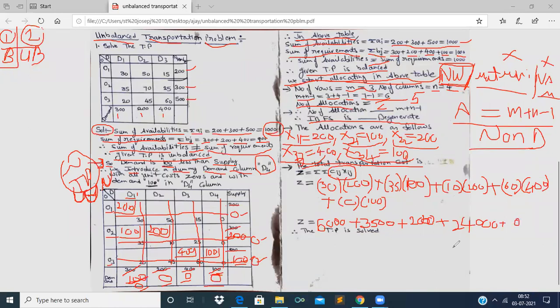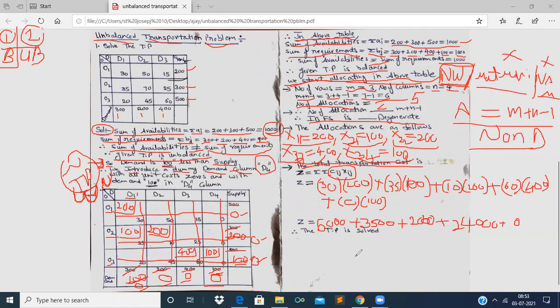Therefore, the total transportation cost is, see here, all are thousands. So let us find out the sum. Now, if we find out the sum, then what is the sum?